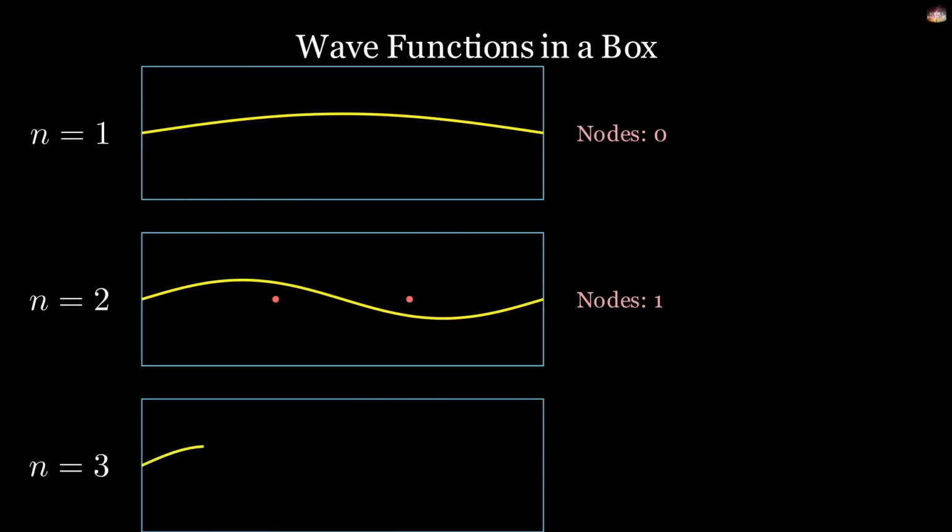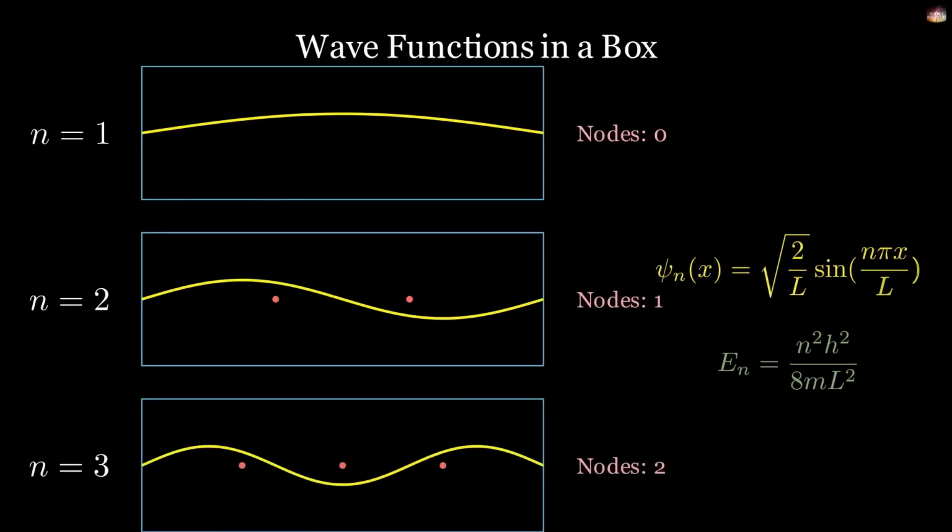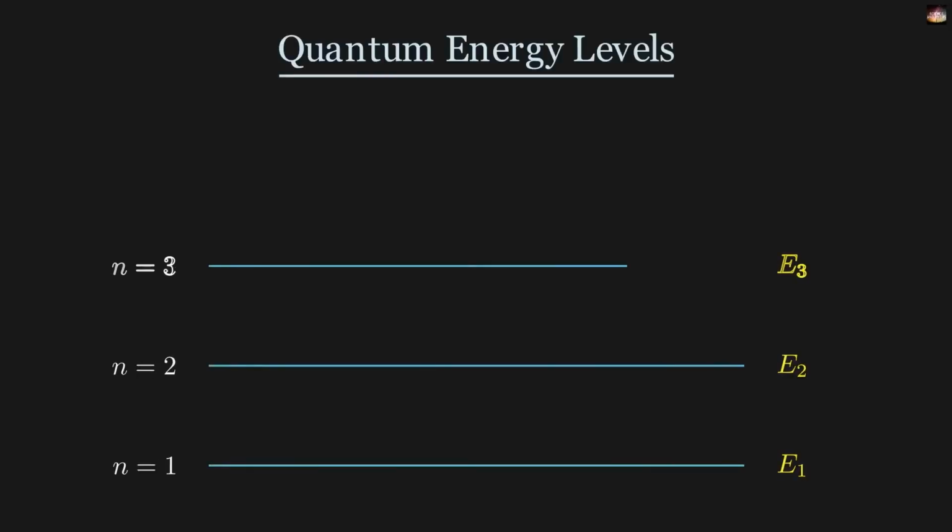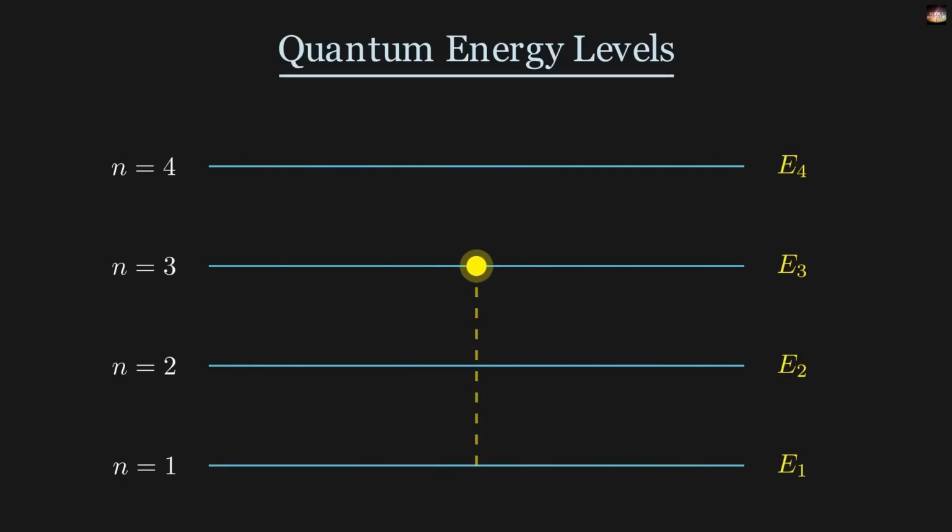This means that only certain energy levels are allowed inside our box, and these are the discrete values of energy, that is, quantized values. It is because of these quantized values that this branch of mechanics is called quantum mechanics. Quantum means quantized, that is, discrete. Whenever you look at different systems in quantum mechanics, such as the particle in a box, the harmonic oscillator, the 3D box, or any other system, only certain energy levels are allowed in them.